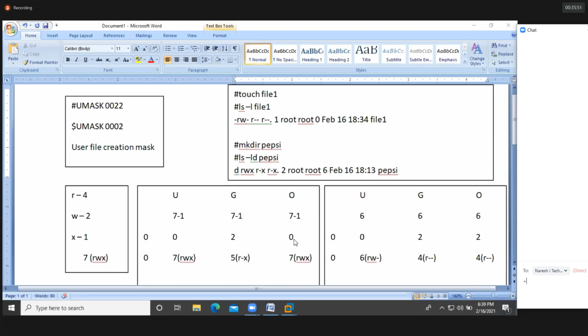Got it? Guys, remember, by default, a file doesn't have the executable permission. If you require executable permission for a file, we need to provide it. How to provide the executable permission, I will tell you later. Don't worry, please concentrate here. So clear, guys? Do you have any doubts, any questions?